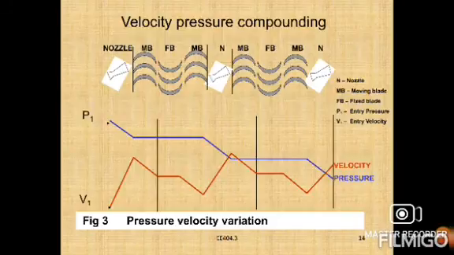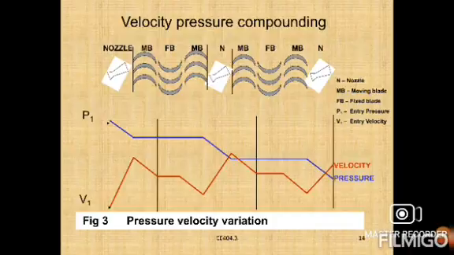Next, pressure and velocity variations in this method, right? We can show the figure. In the figure you can observe it consists of nozzle, moving blade, fixed blade, again nozzle, moving blade, fixed blade. Velocity pressure compounded turbines are simple and compact in design.